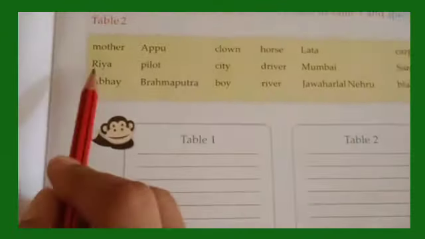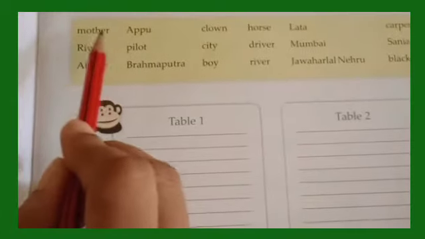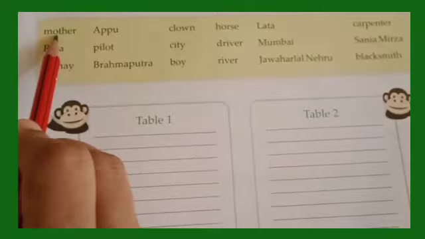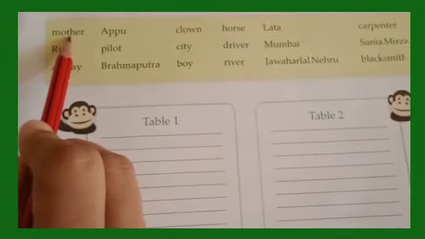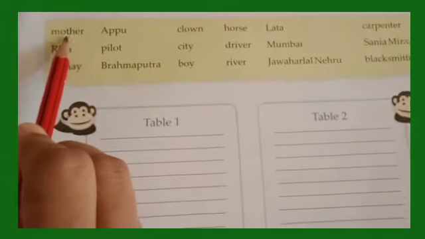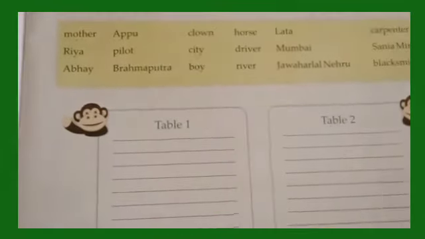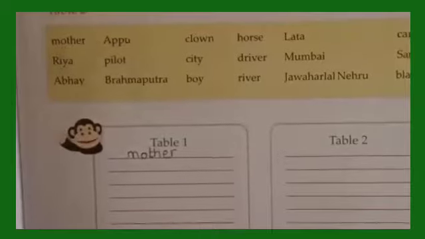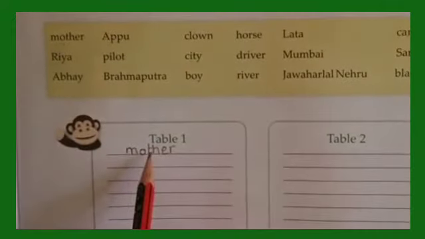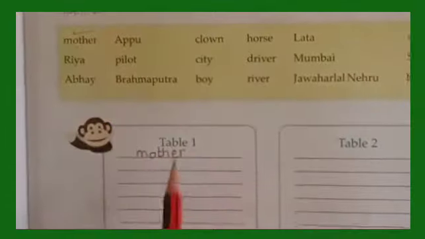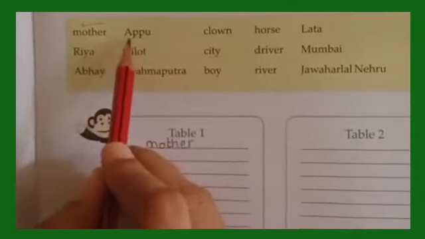So let us begin. The word is mother. Mother, what do you think? Is it a common name or a special name? It is a common name. So where will we write? We'll write under table 1. So we'll put a tick mark. Next is Appu.